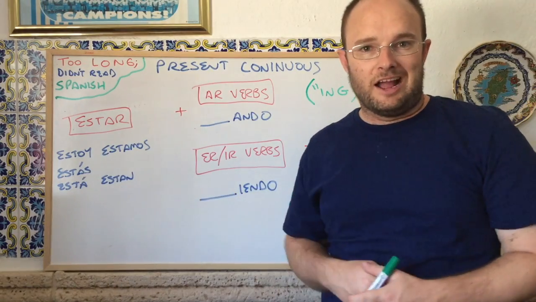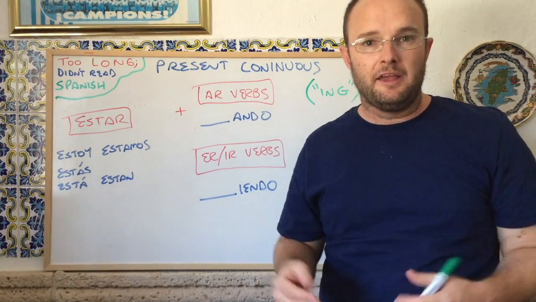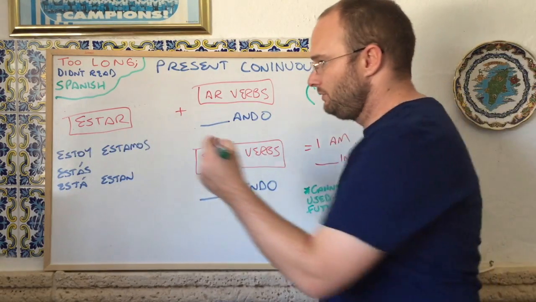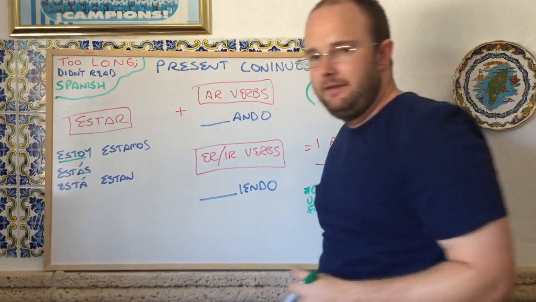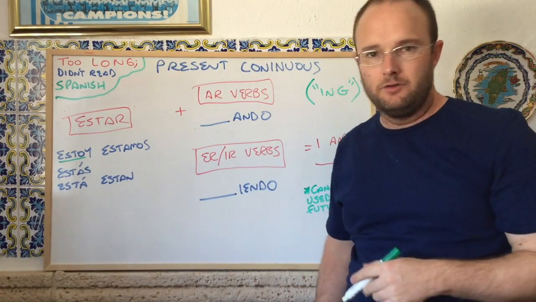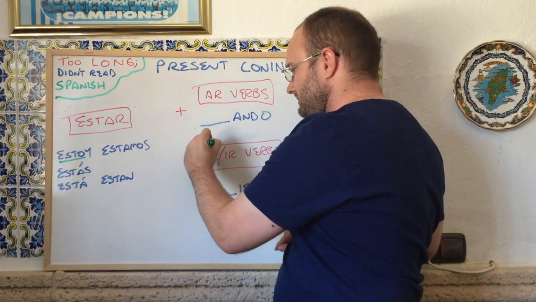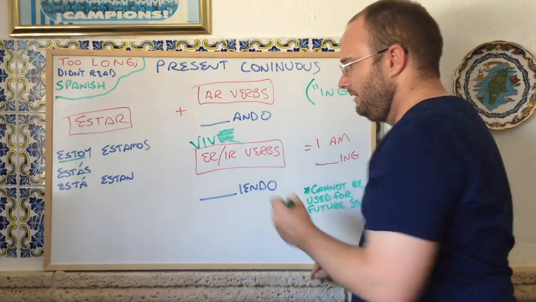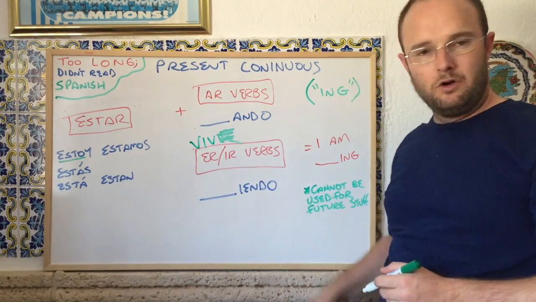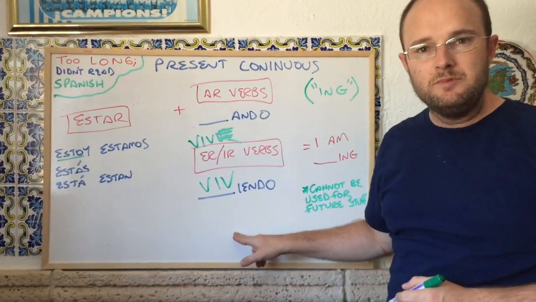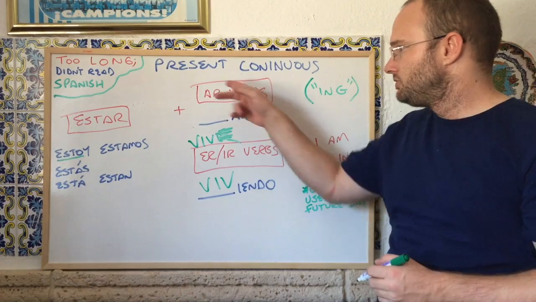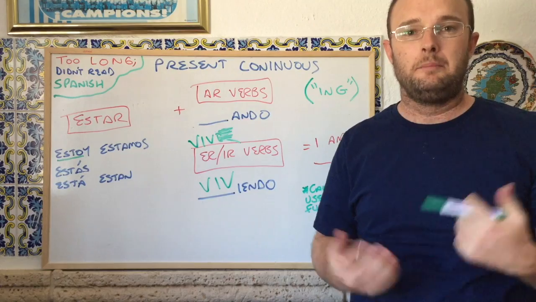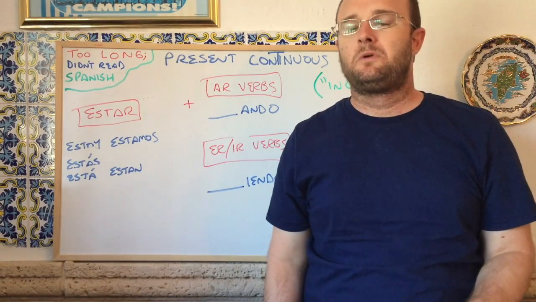So let's try it with an ER or IR verb. Let's say we're saying vivir. I am living in Spain. I would first find my I, which would be estoy, I am, and then vivir. Vivir is an IR verb. So just to remind me of what it is, I'm going to write it here, and I'm going to take off my IR ending. Now I'm going to add in viv before my -yendo, and I have estoy viviendo. Estoy viviendo. So that's a way of saying an -ing verb in Spanish. Estoy viviendo. I'm living.